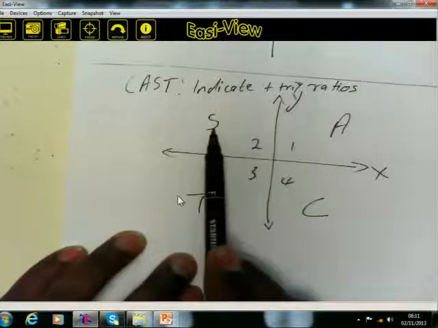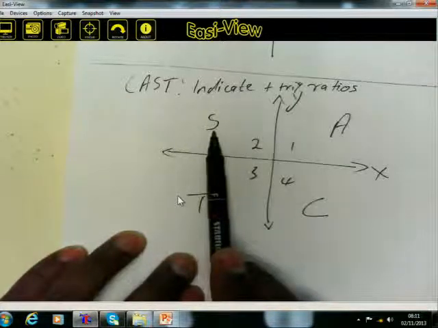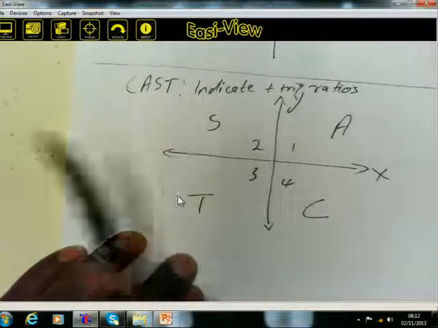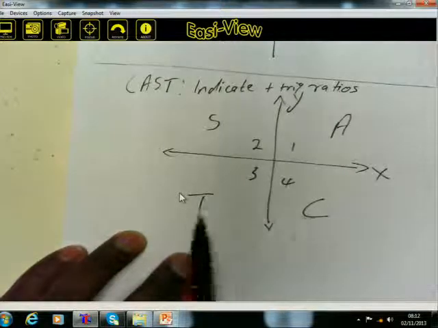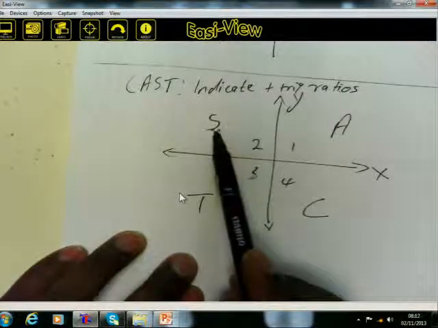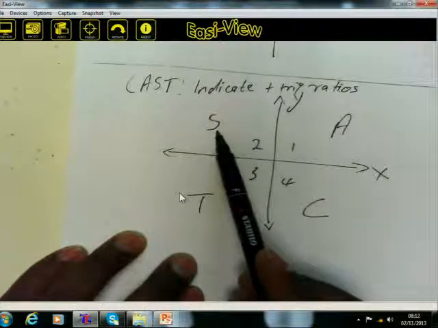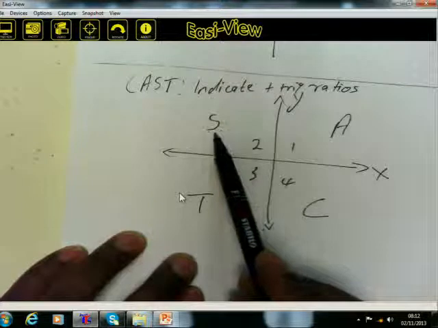In the second quadrant, sine is indicated. Which trig ratios are not indicated? It's tangent and cos. So in the second quadrant, there is no tangent, there is no cos. That means tangent and cos are therefore negative in the second quadrant.